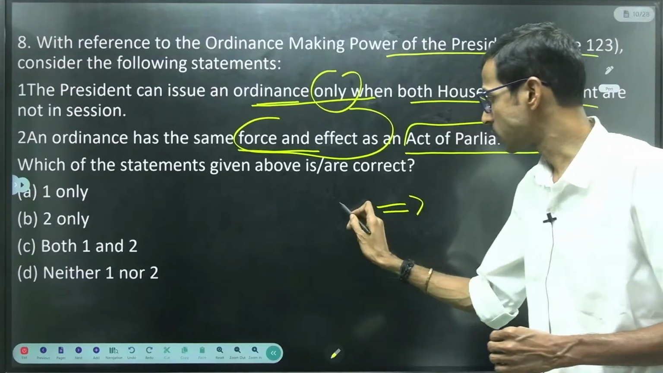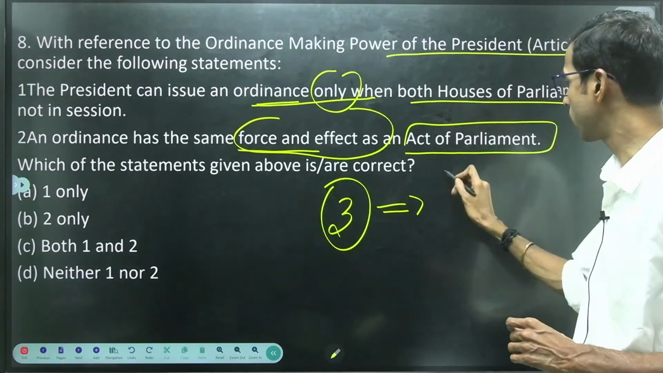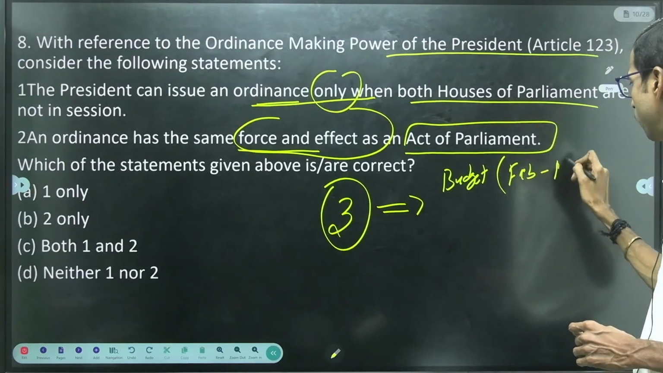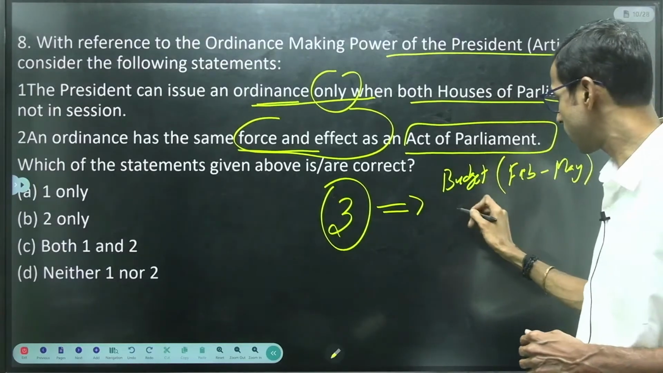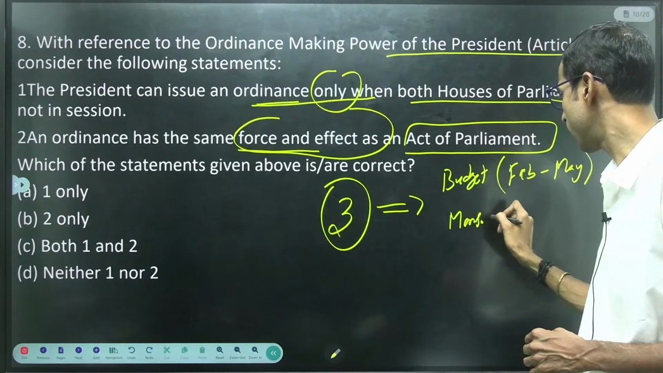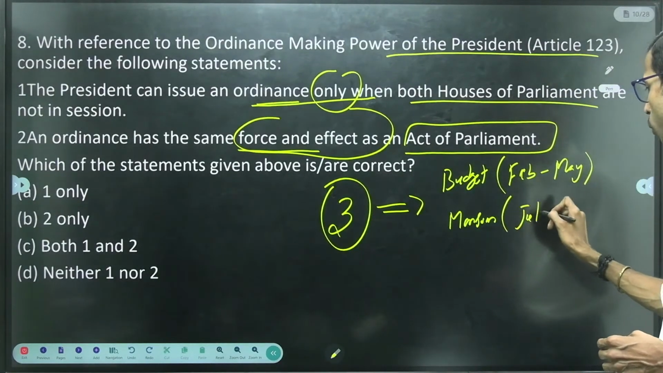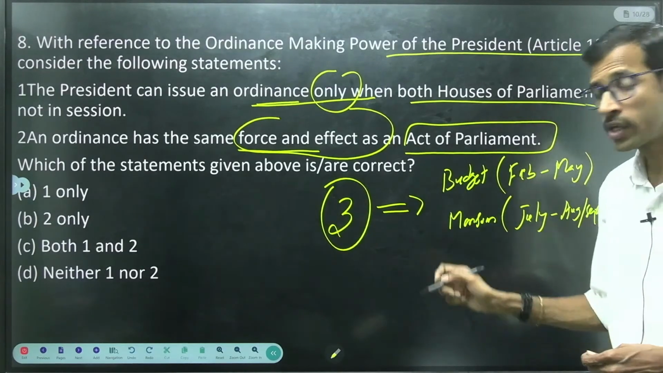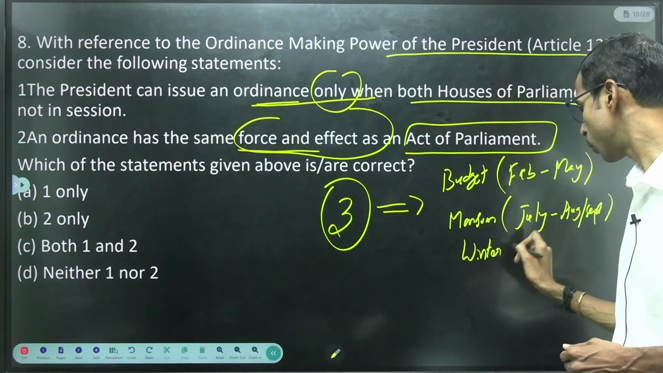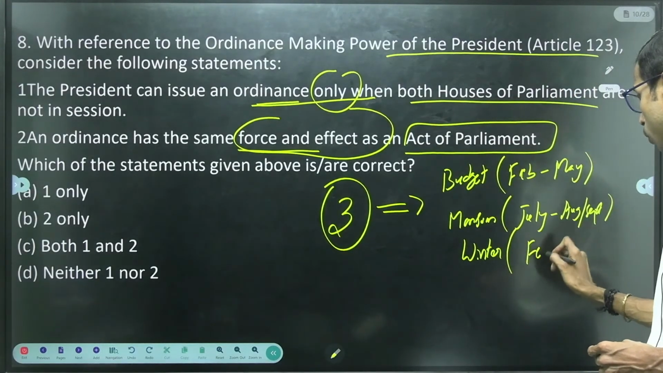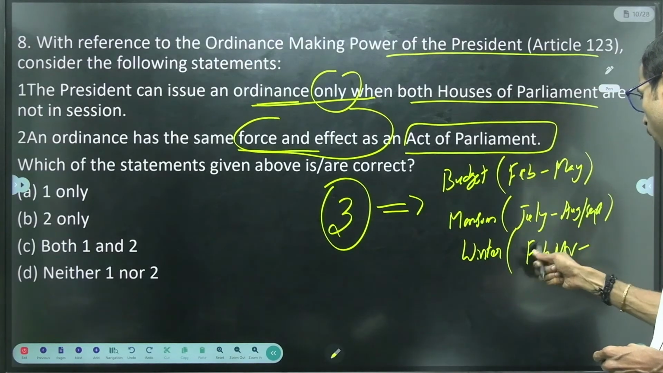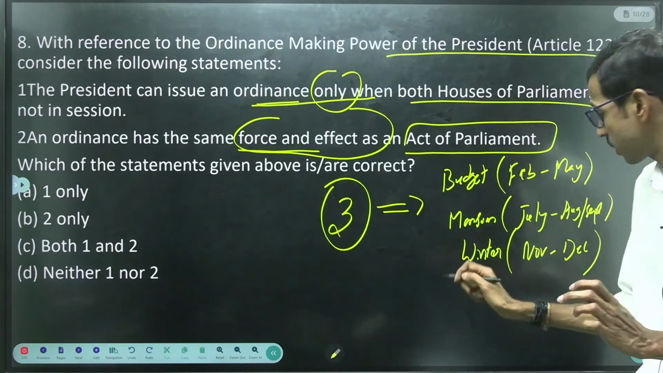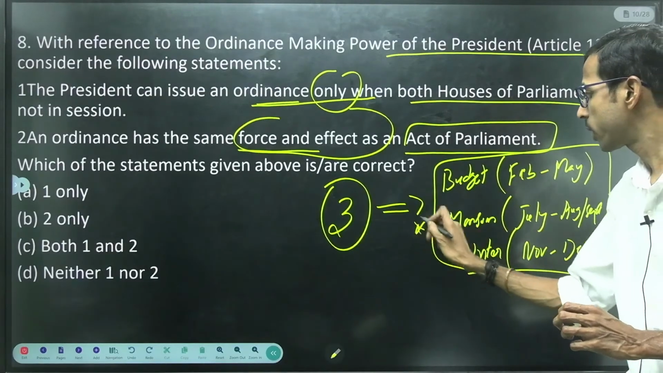So we have 3 sessions, right? Totally 3 sessions we have. That is the budget session, right? Budget session is usually conducted from February to May, right? And the next session is the monsoon session, right? That is from July to August end or September. Next we have the winter session, from November to December, right? So these 3 sessions are followed by the Parliament.